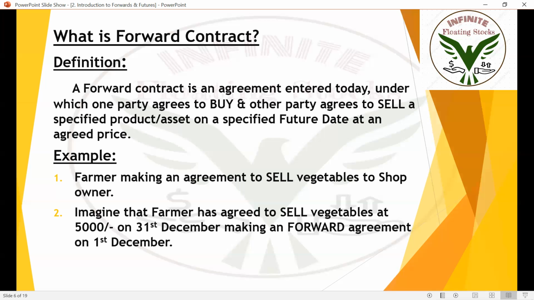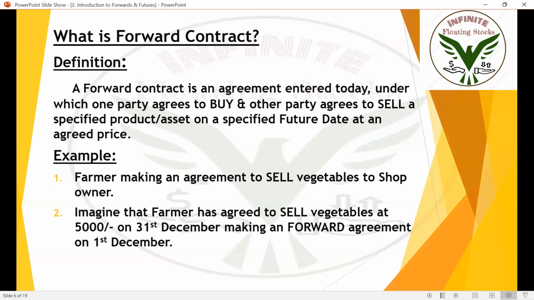For example, imagine the positive side of this contract. Imagine that the land is very fertile, and the farmer has cultivated a really good amount of fruits, good amount of flowers, and good amount of vegetables. Okay, on December 31st, imagine that the present value of those vegetables is 8,000.